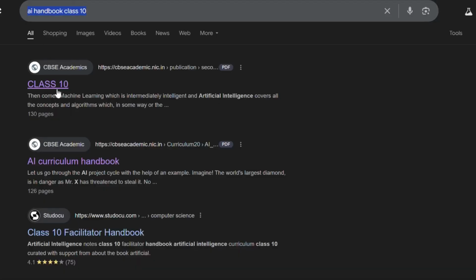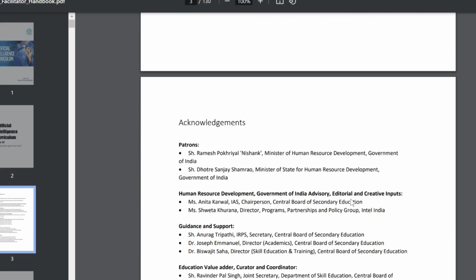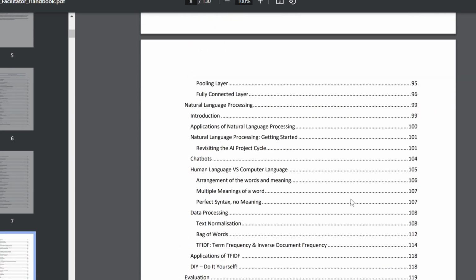Now, the best book that I use for AI is the AI handbook that was given by our school, and we had very good AI teachers as well. So what I would say is go through this handbook thoroughly, because every question that comes will come from the handbook only. So read through this and learn every single part of the handbook that is in your portions. This is a very short video because there's hardly anything to tell you.